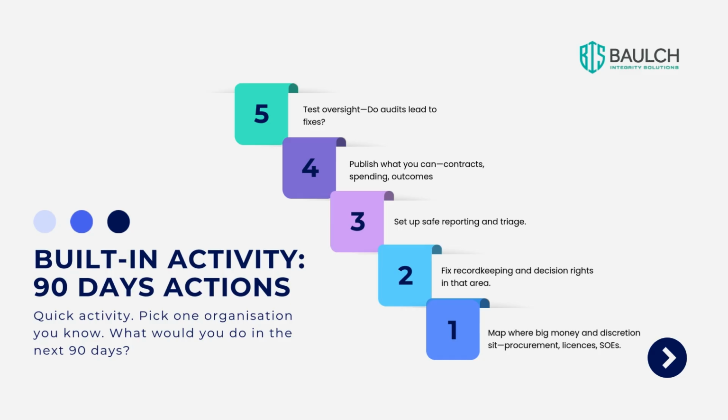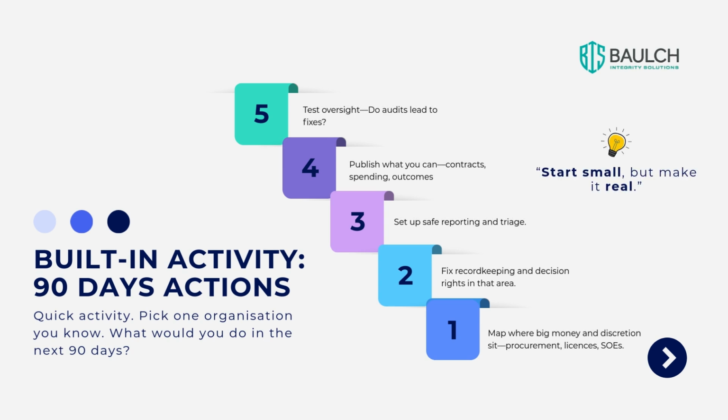Step 4. Publish what you can. Contracts, spending, outcomes. Step 5. Test oversight. Do audits, lead fixes, start small, but make it real.